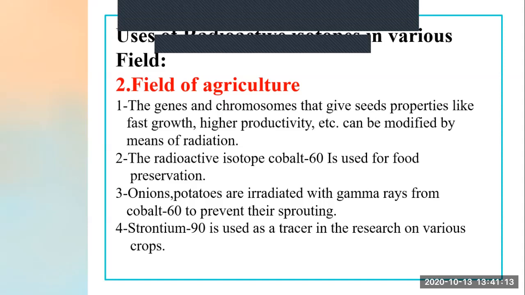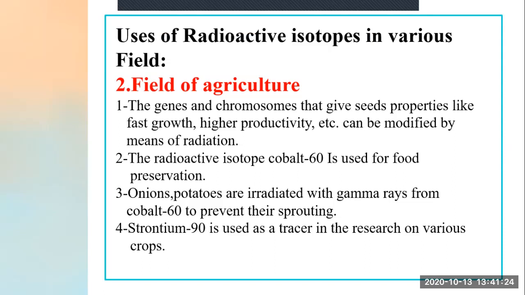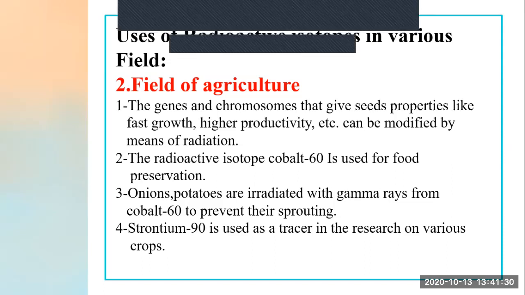So the genes and chromosomes of the seeds which we put to grow in a farm, the properties of those seeds are processed for fast growth and higher productivity.